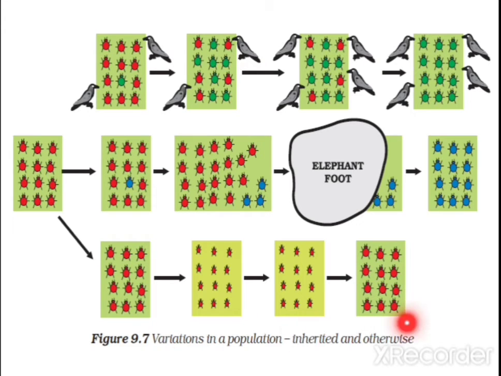Here there is no speciation. Why? Because it is only body changes. There are no other changes taking place inside, so genetic changes were not there. It was just due to an environmental problem: as they were not able to find food, the size was decreasing. But later, when the environment became all right, they regained the size. So here there is no evolution at all.